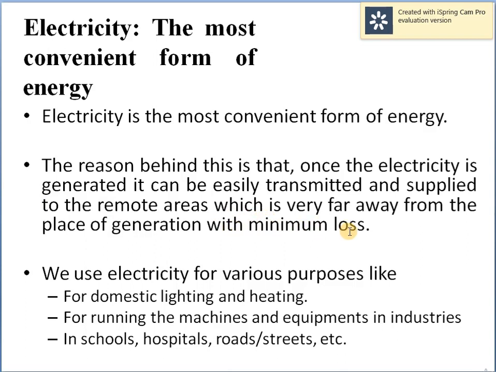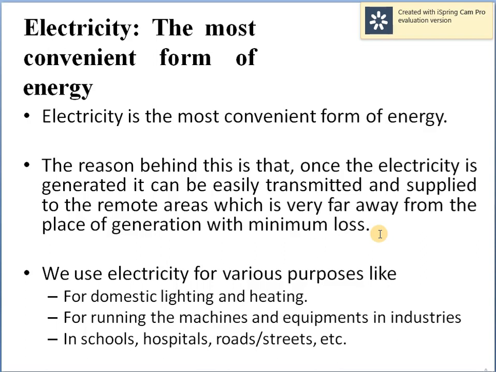with minimum loss. That means when we produce electricity by any means, be it a nuclear power plant, a hydropower plant, or a thermal power plant, once the electricity is generated, it can be easily transmitted to remote locations.